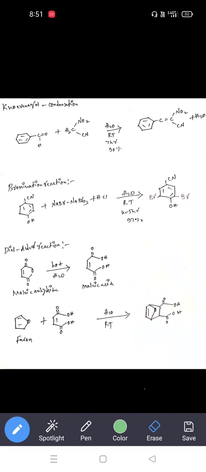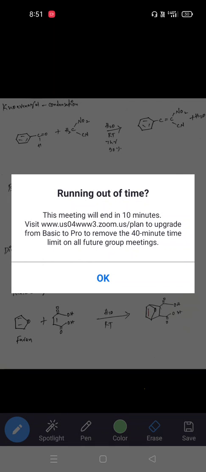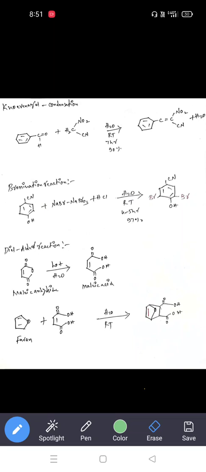Start with maleic anhydride. This is maleic acid, and dehydration of maleic acid, with loss of a water molecule, forms maleic anhydride. It is a very simple reaction.